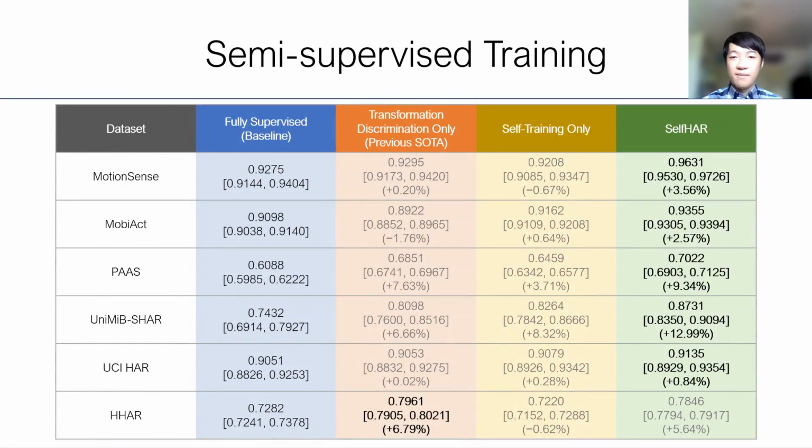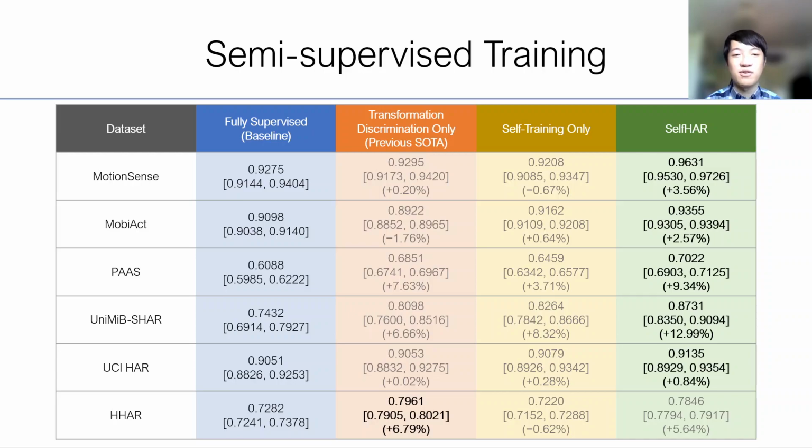And now I'm going to present some results. The first experiment that we wanted to conduct was to evaluate our method against other semi-supervised learning techniques. In this setting, we make use of the full labeled dataset and the full unlabeled dataset, except for the fully supervised baseline. In this table, the first column corresponds to the dataset, the second column corresponds to the fully supervised baseline, the third one corresponds to the transformation discrimination only pipeline, which is the previous state of the art.